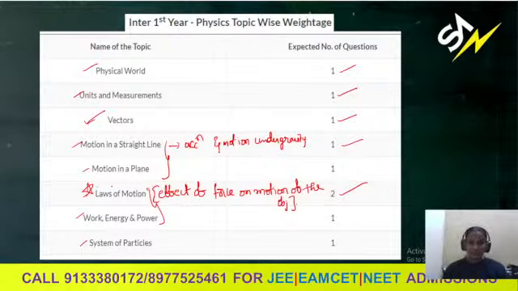Next, the motion in a plane chapter, which deals with the techniques of vectors. With the help of vectors, we can solve the questions from motion in a plane. Expected number of questions from this unit is 1. Laws of motion 2 questions. Work, energy, power 1 question. And system of particles 1 question. So totally in these units, we are getting 3, 2, 5, 2, 7, 9.